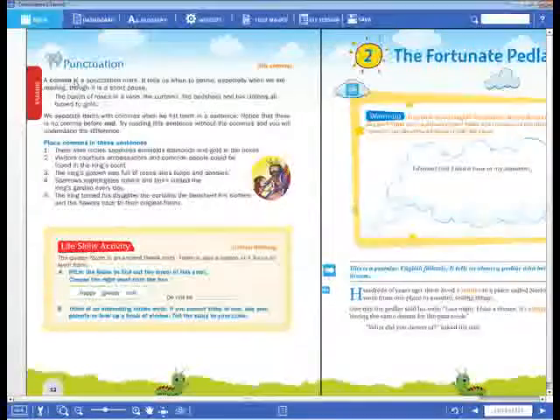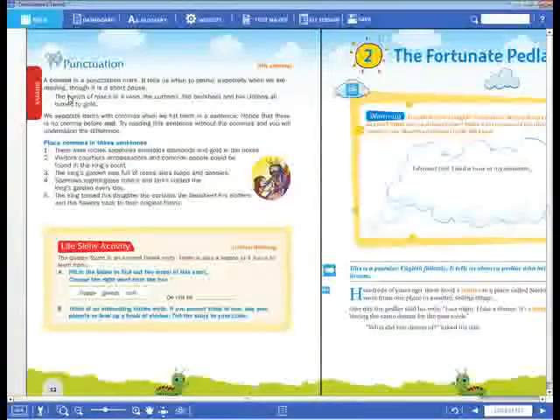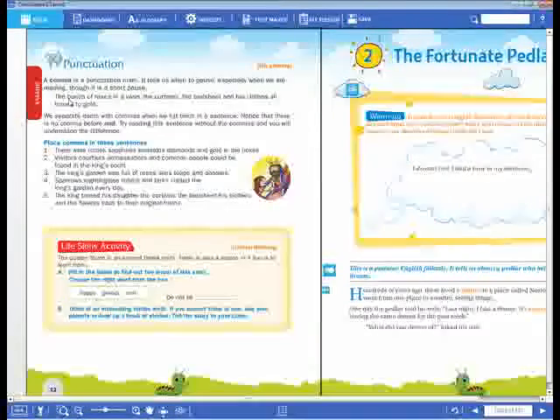Now here, this comma, what does it show in punctuation marks? Today you have to learn the comma. When do we have to use a comma? What does the comma tell us? This we can learn now. This comma tells us we have to stop and pause for a short moment.